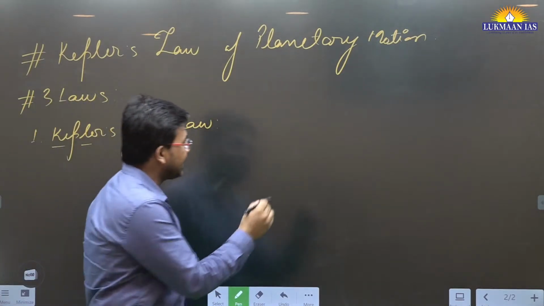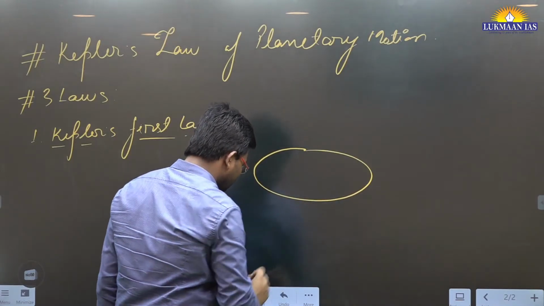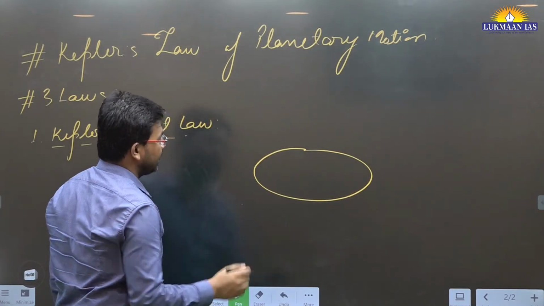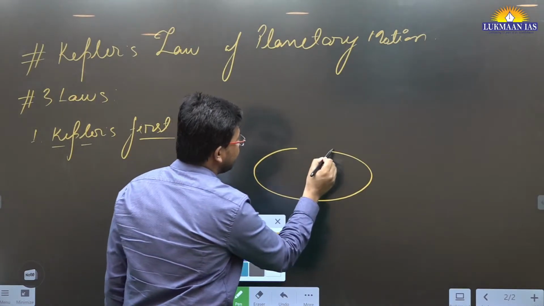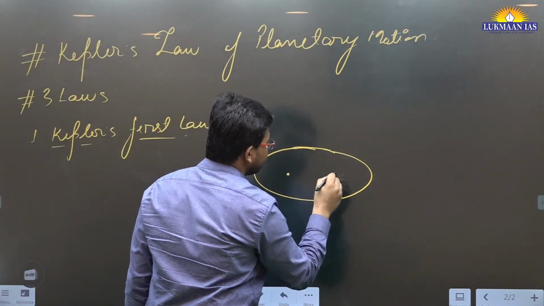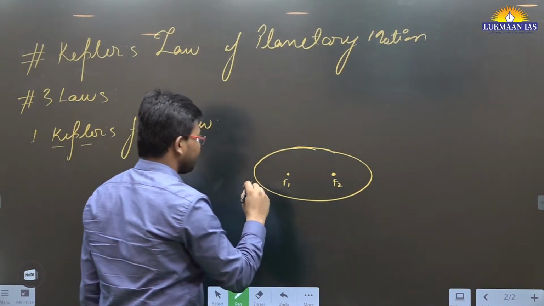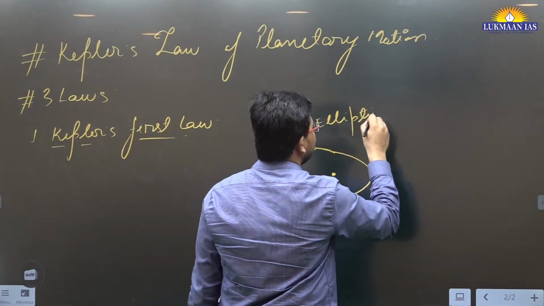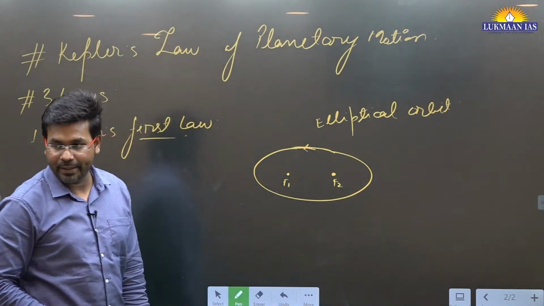Kepler says that every planet that revolves around the sun revolves in a predetermined orbit, based on various factors. These orbits take a certain form, and they are known as elliptical orbits. So why is it said to be elliptical?